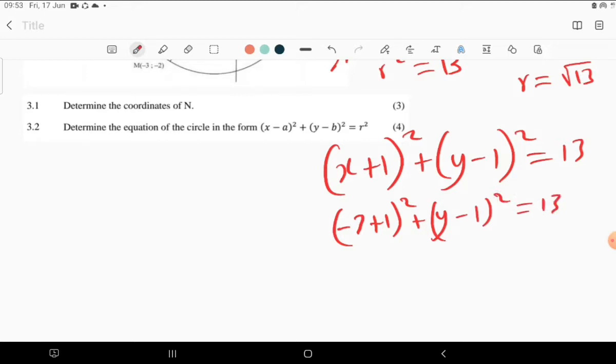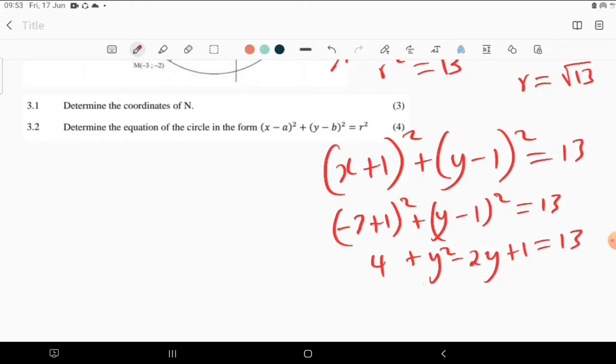We are looking for the value of y, remember. We have negative 3 plus 1, it's negative 2, squared is just 4, then plus y squared, then minus 2y, then plus 1, is equal to 13.